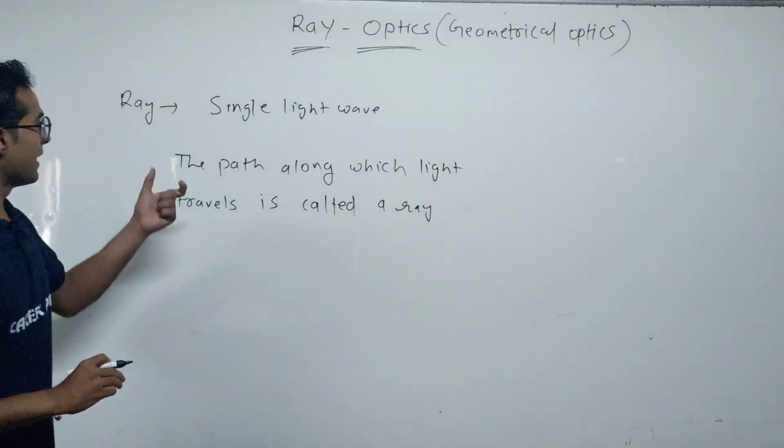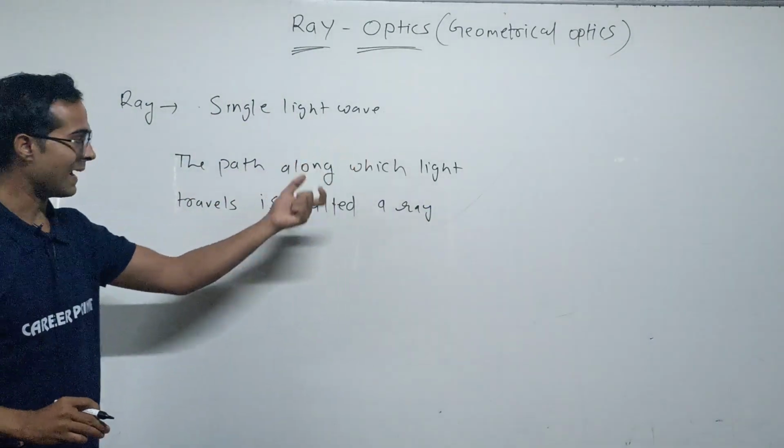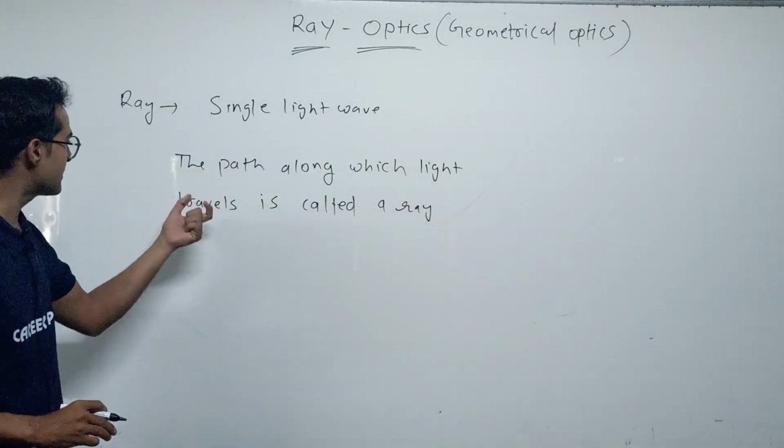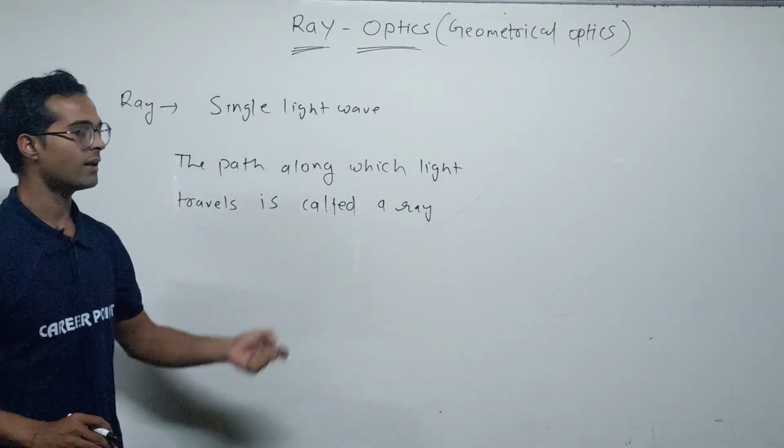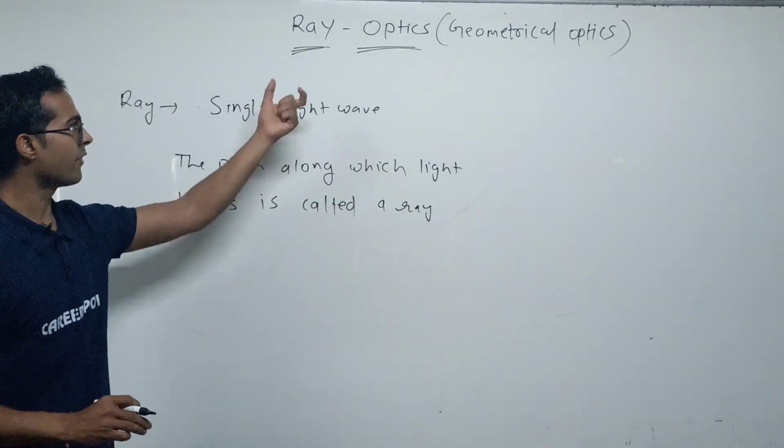What is the ray? Ray is a single light wave, and the definition of ray is the path along which light travels is called a ray. This is the meaning of ray.